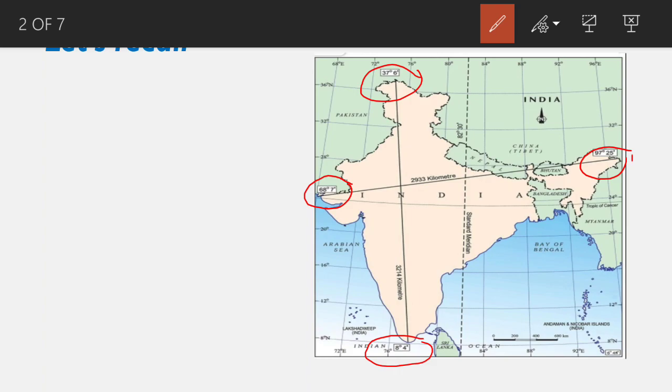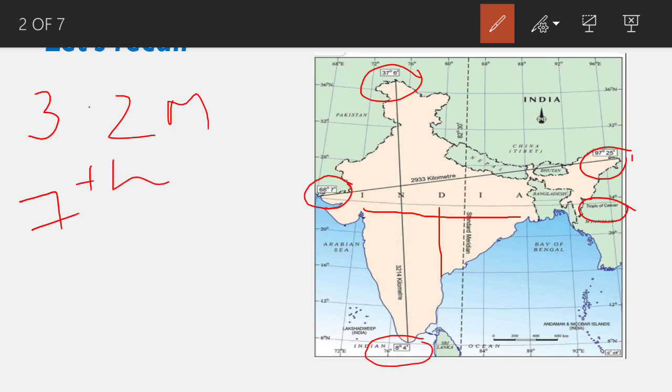We also discussed that the Tropic of Cancer divides India into almost two parts, and the standard meridian, which divides the east and west parts, has decided the standard time of our country. We also discussed the size of India. The area is 3.42 million square kilometers, and it is the seventh largest country in the world. We also discussed the land boundaries and the coastline of India.